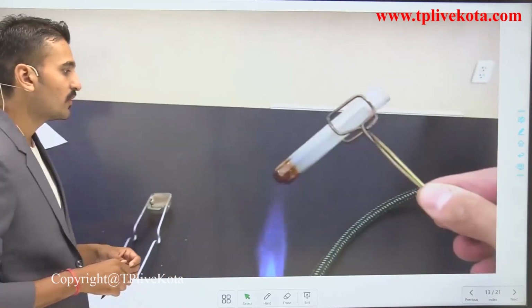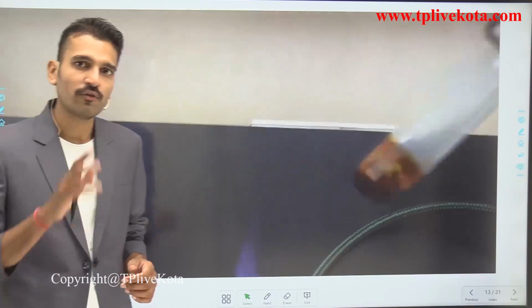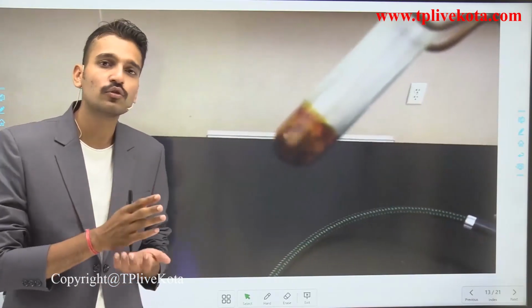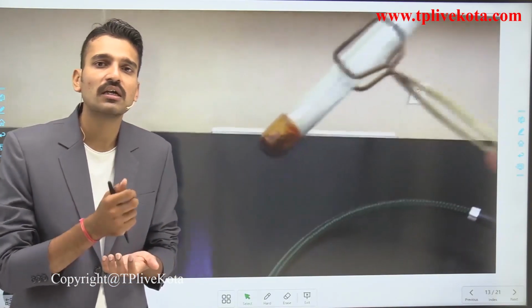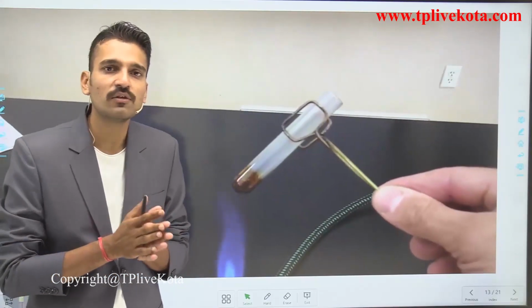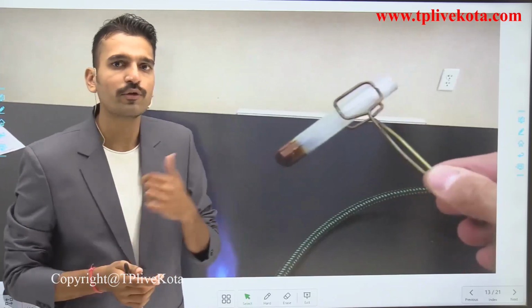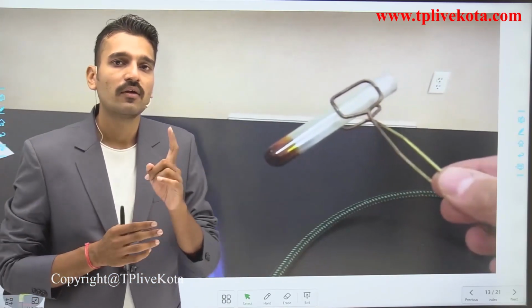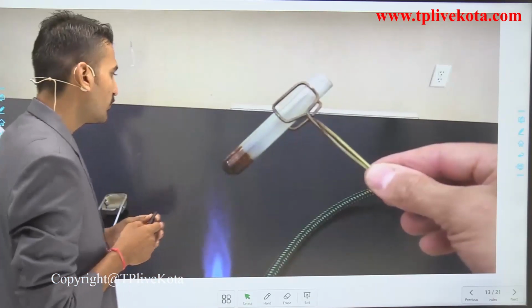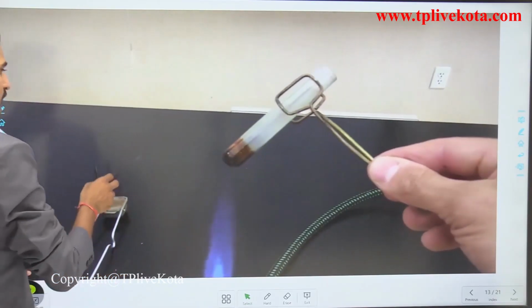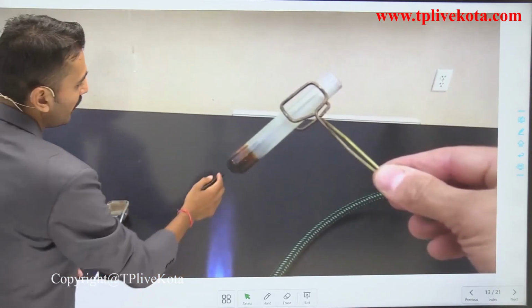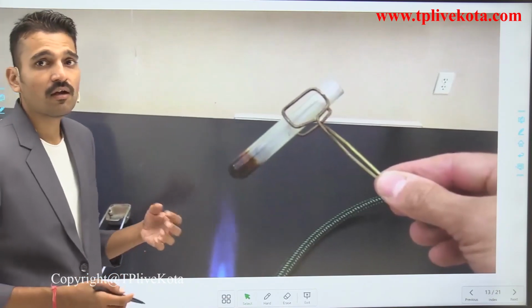So now you know that on heating the sugar, what are the changes that you observe? The color changes. So if the color is changed, it means what? Some chemical reaction has taken place, and for that chemical reaction I am going to write a chemical equation for you. This is the black color which is obtained.